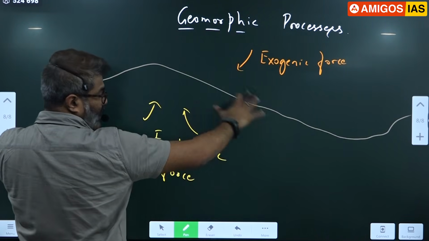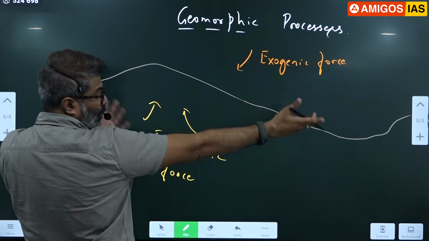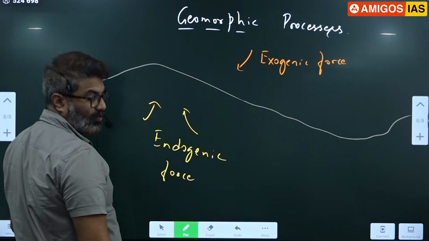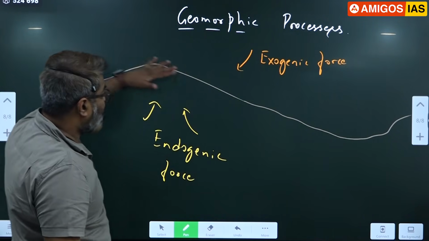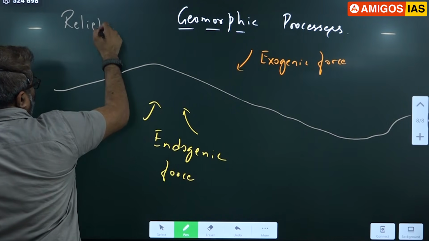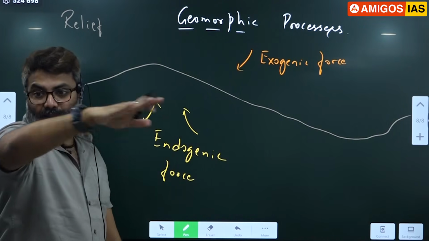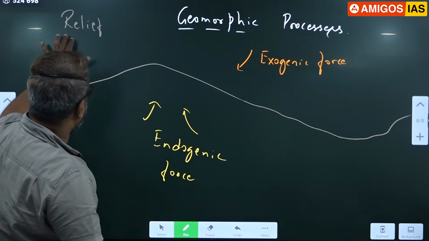Notice this is the Earth's surface. The endogenic forces are creating one landform. Exogenic forces are modifying the existing landform. See how I have written. This variation of Earth's surface is called relief. The ups and downs, the variation of Earth's surface. You travel across any area, you'll go up and down like this. So that is called relief.